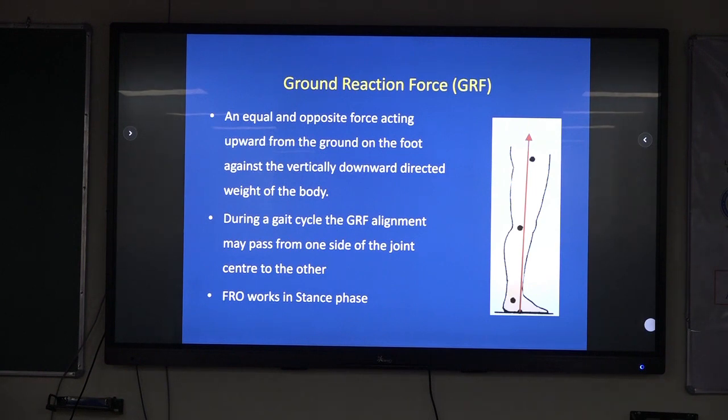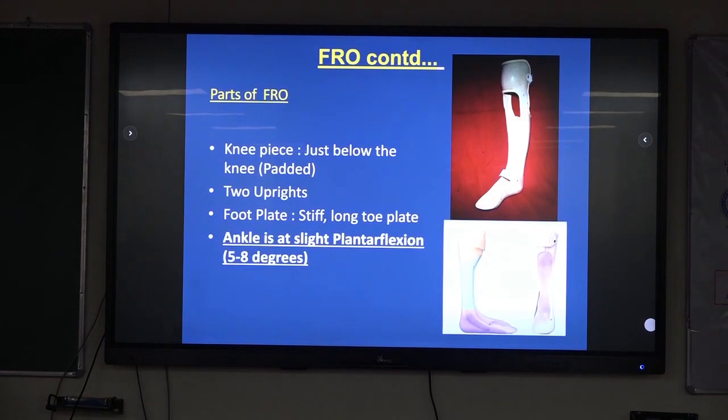During a gait cycle, ground reaction force alignment will pass from one side of the joint center to the other side. So this is the position of this GRF, which basically determines the stability of the hip joint, knee joint as well as ankle joint. So the parts of FRO are: there is a knee piece just below the knee which is padded, because weight pressure is distributed through it.